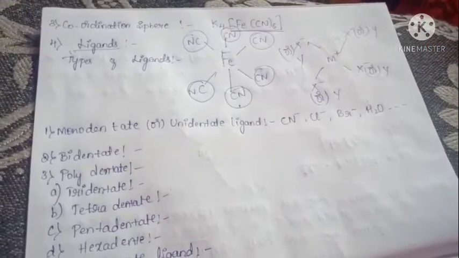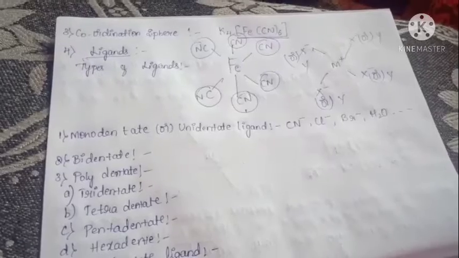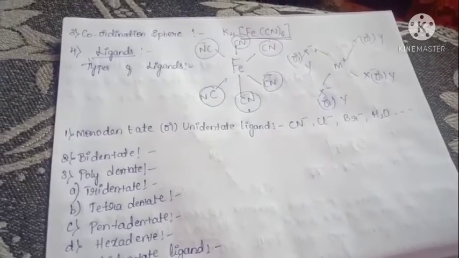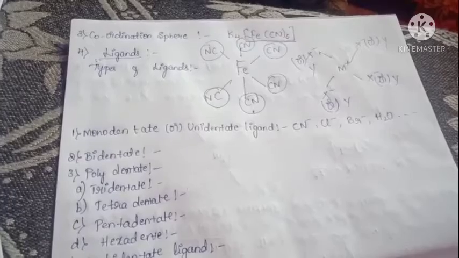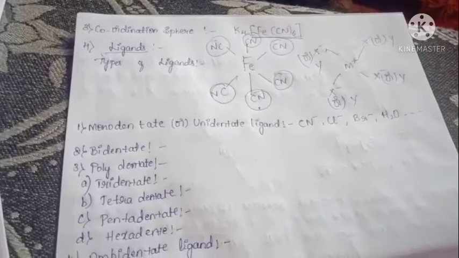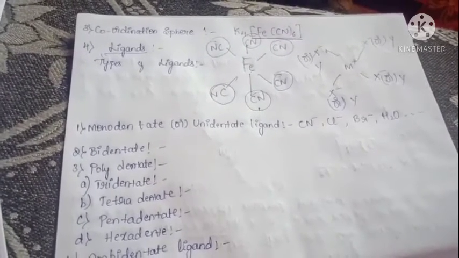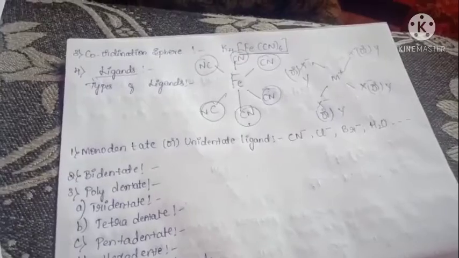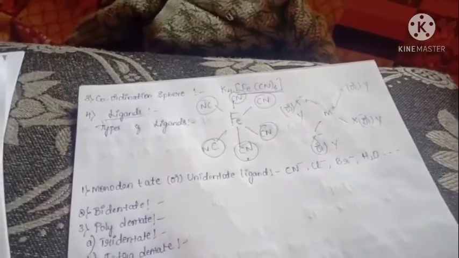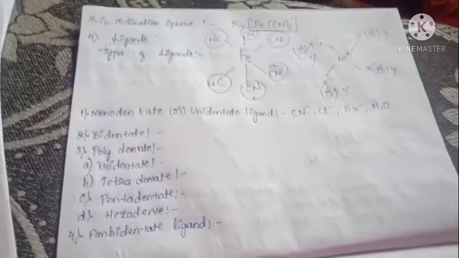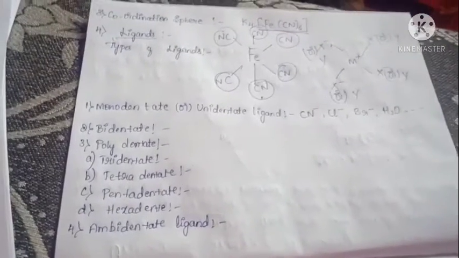Or the other definition: when a ligand is bonded to a metal through a single donor atom, attached to the metal through one coordinate bond, it only forms a single coordinate bond. That is also called a monodentate ligand.